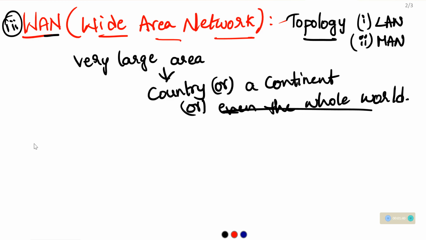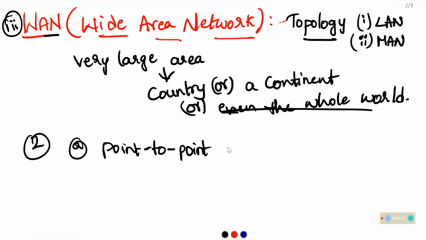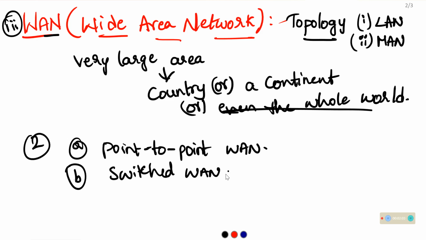In this wide area network there are two types. The first one is point to point WAN, and the second one is switched WAN. So there are two types: point to point WAN and switched WAN.